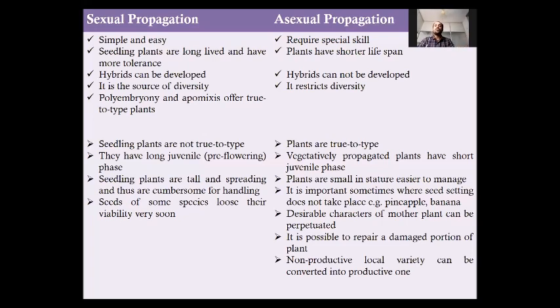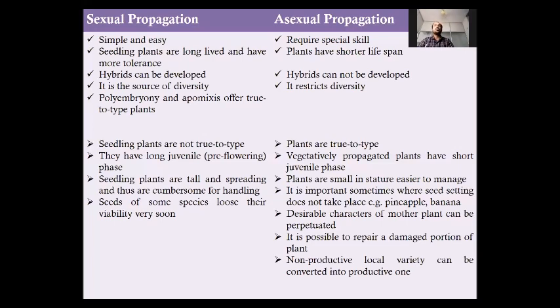But if we grow mango with the grafting method, then the plants will come to flowering or fruiting from the second or third year of planting. That is the difference. Seedling plants are tall and spreading in nature and difficult to handle, while asexually propagated plants are smaller in stature and easier to handle.